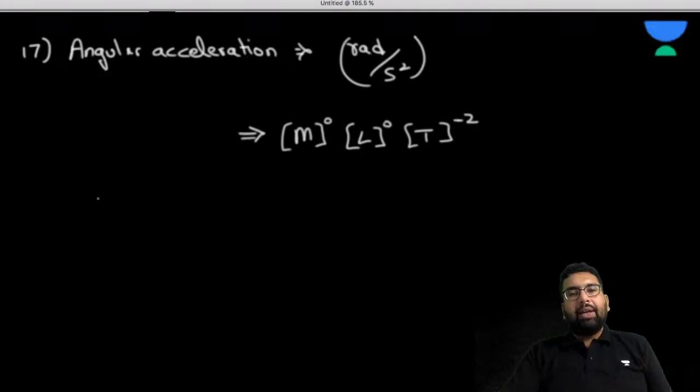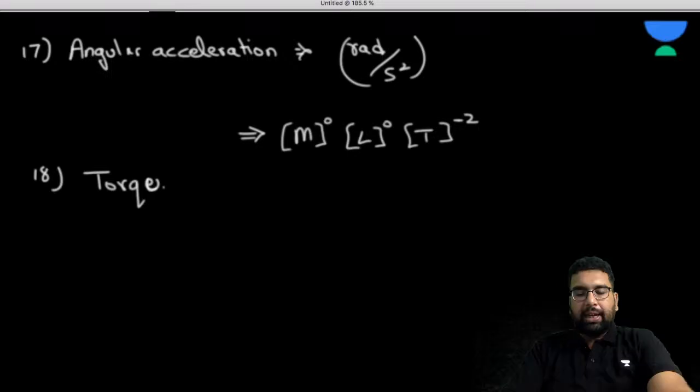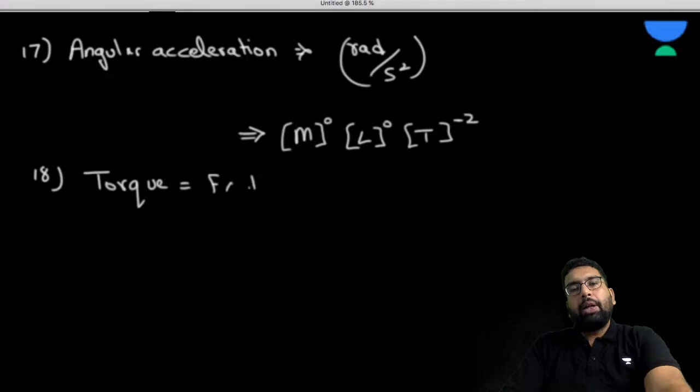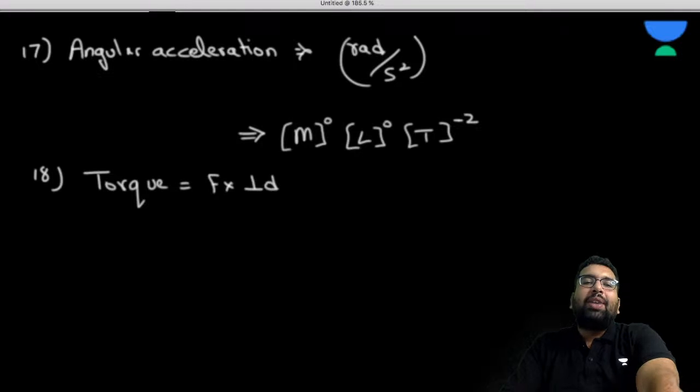Then we have torque. Let's do it for the torque. What is torque? Torque is basically force into perpendicular distance. What is going to be the unit to it? The unit is going to be Newton meter. Force is Newton and the perpendicular distance is meter.